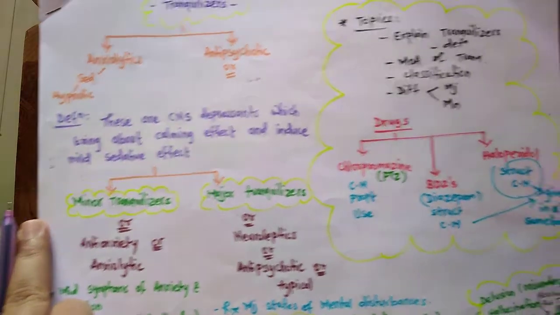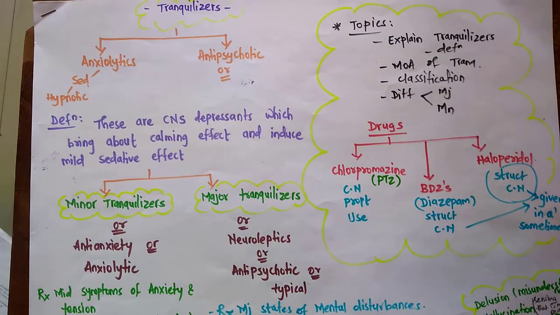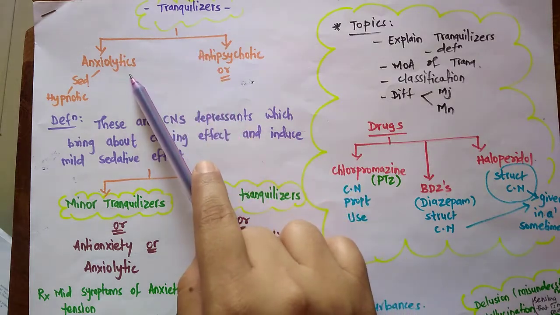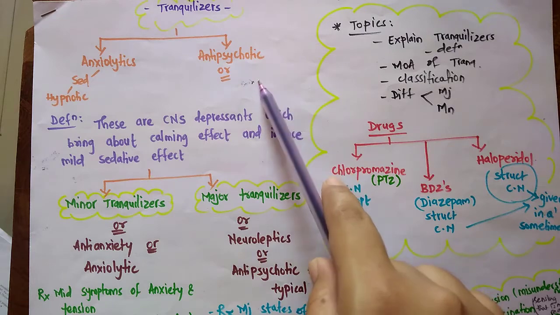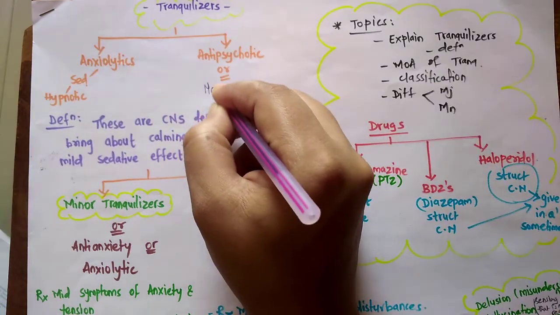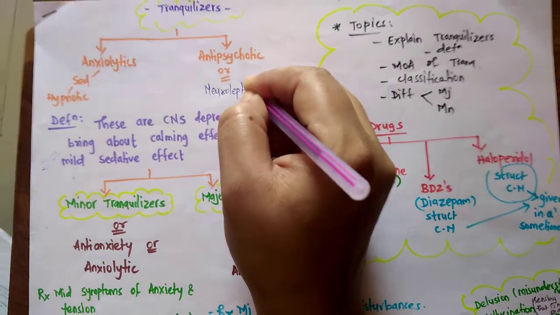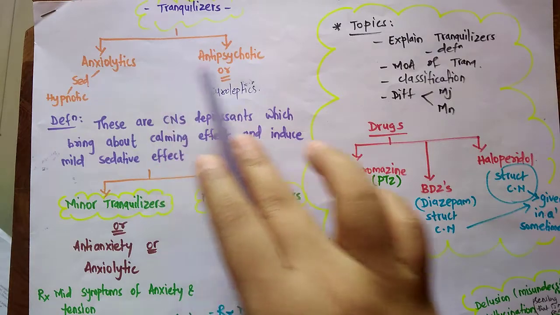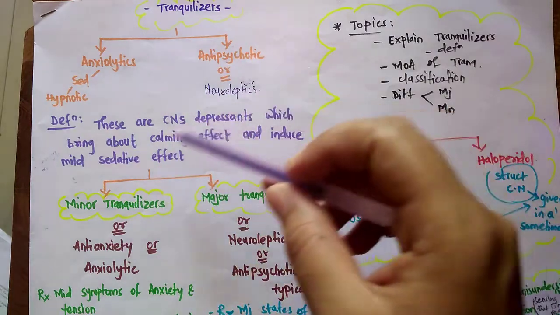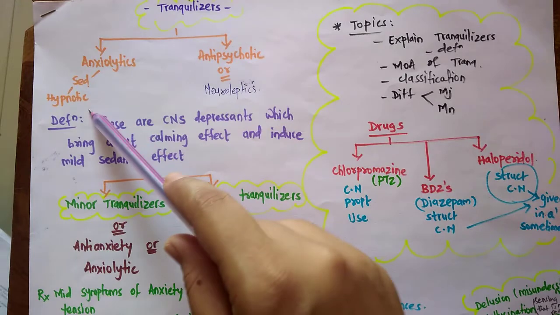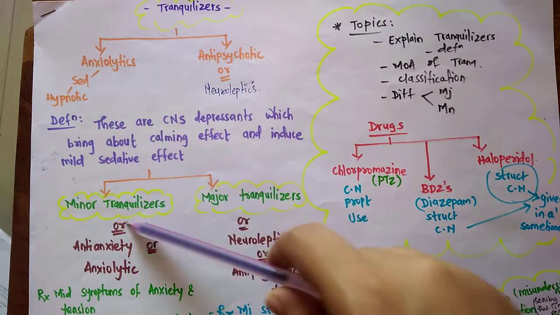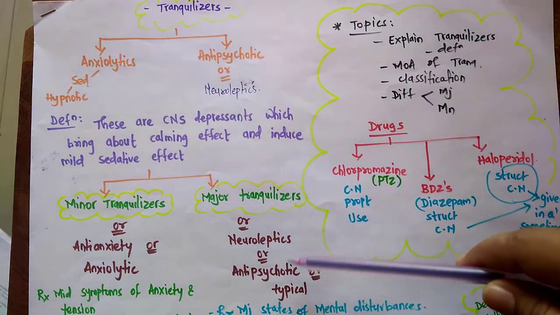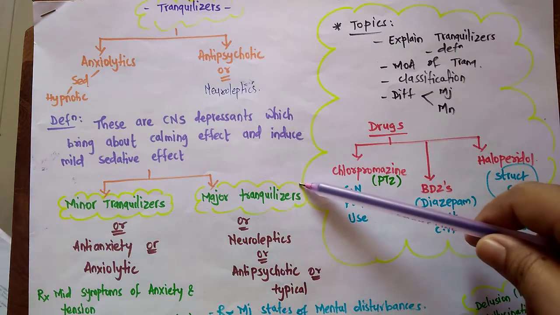First we are going to cover the tranquilizers. So in explanation, tranquilizers are anxiolytics as well as antipsychotics or neuroleptics. Why do they include two classes, anxiolytics and antipsychotics? So anxiolytics generally having sedative hypnotics activity, they come under the class minor tranquilizers, and antipsychotic or neuroleptics, they generally come under the class major tranquilizers.